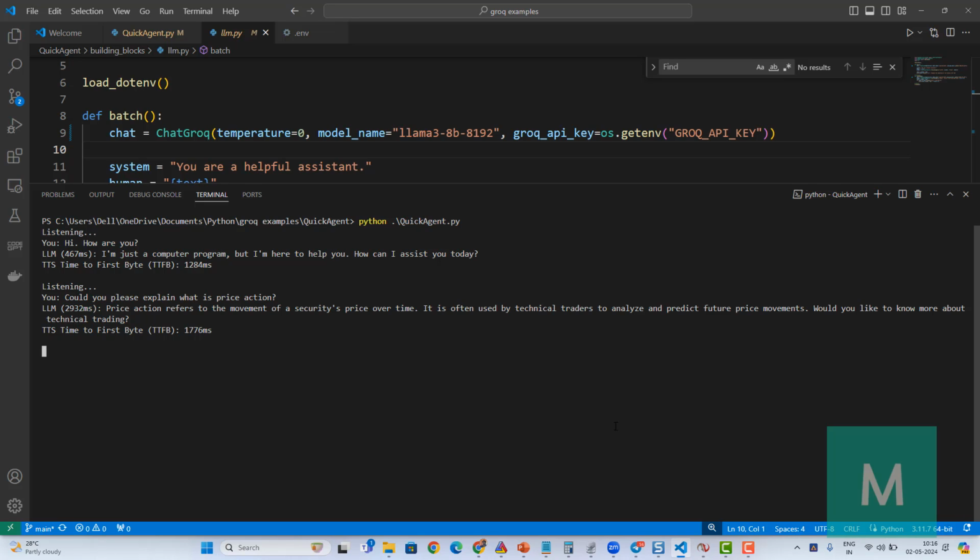Price action refers to the movement of a security's price over time. It is often used by technical traders to analyze and predict future price movements. Would you like to know more about technical trading?